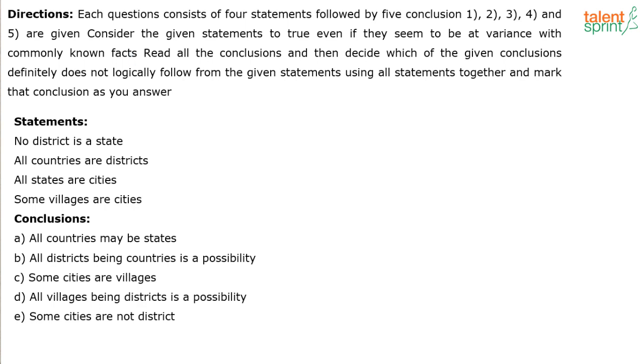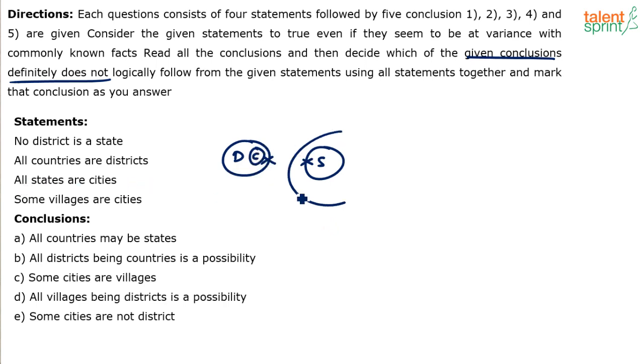Okay, so the next question from syllogism again, which says, which of the following given conclusions definitely does not logically follow from the given statements. So here we go. Statements: no district is a state, district and state cannot touch each other. All countries are districts, all the countries are inside district. All states are cities, all the states are cities. Some villages are cities. You getting it? That's the diagram. No district is a state, district and state cannot overlap each other.